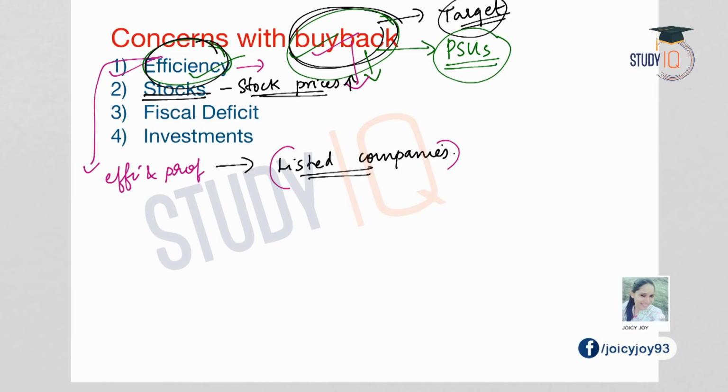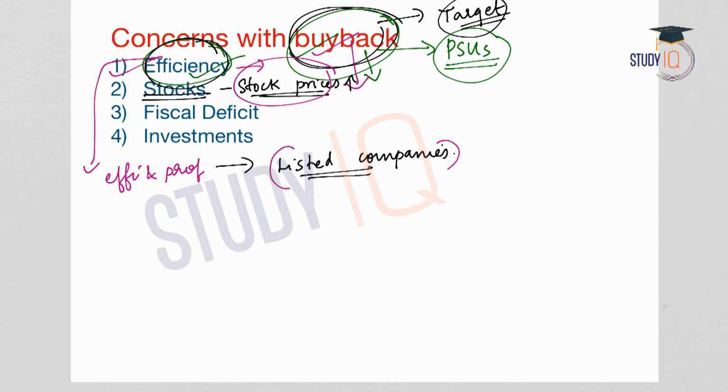How is this possible? The market will get an intimation that the companies are doing well. That is why the PSUs are making buyback. When PSUs have more profit, what they will do? They are in a position, or they have the capability, to buy back the shares. So this is the indication given to the market. So the market will be given a wrong indication that the companies are doing well, and that is why they are buying back the shares. And for this reason, the stock prices will go up.